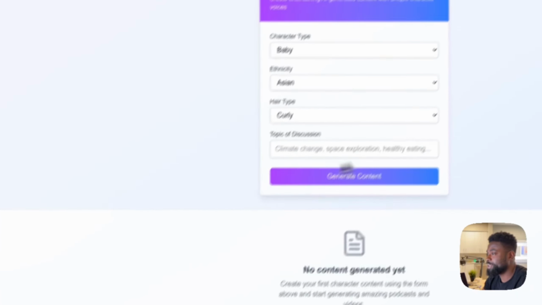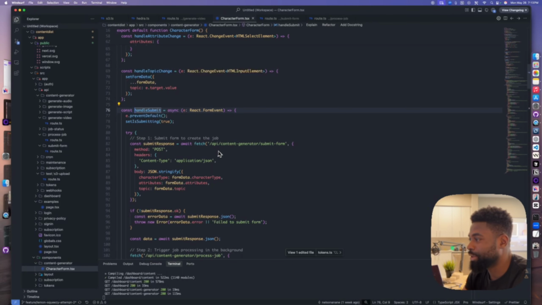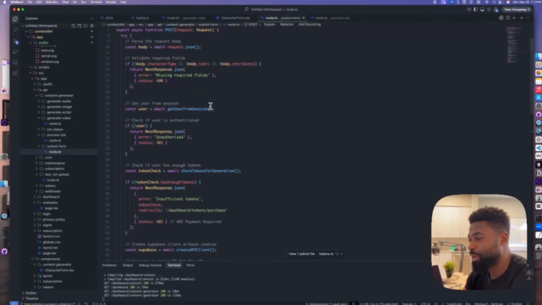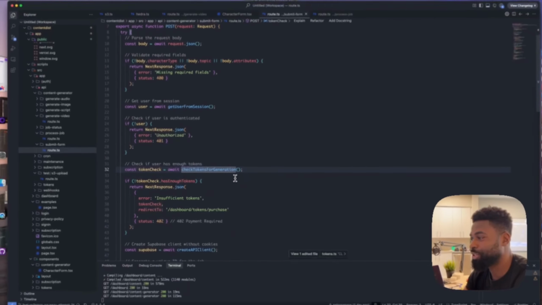So that is what I wanted to implement, and I implemented this using Lemon Squeezy. Now within character form, which is this form right here, that allows you to generate content. So we make this request to the API content generator submit form, and that API is right here, content generator submit form. And now before we do anything, we are checking for tokens for generation.